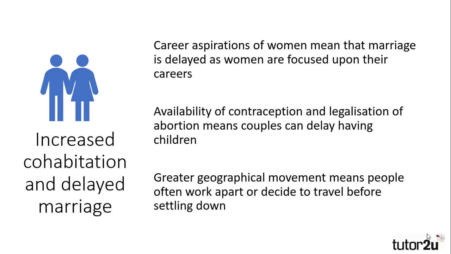One of the changes in family and household structures is the increase in cohabitation and the delay of marriage. Social policies have indirectly impacted on this by promoting gender equality in the workplace and changing the aspirations of women, and this is evidenced by Sue Sharp's study into girls' changing career aspirations. The impact of policies such as the Equal Pay Act and Sexual Discrimination Act has been an increased focus on their career by young women, and as a result they choose to delay getting married and having children.